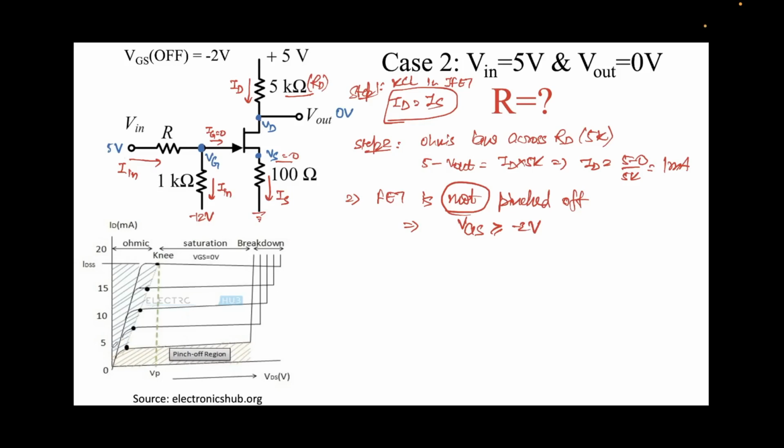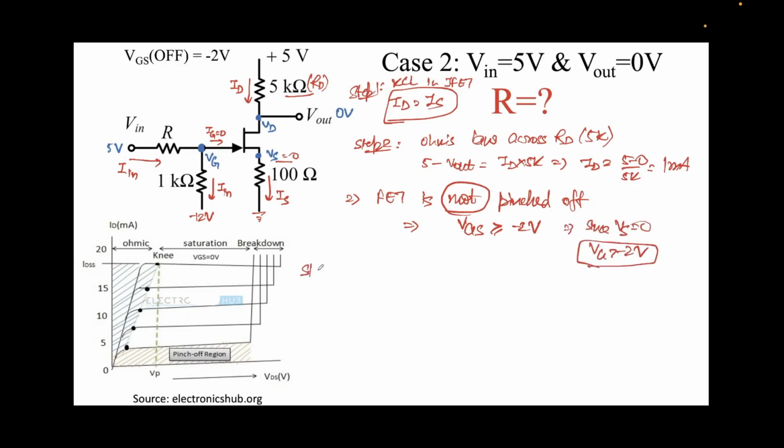You can assume we are operating very near to this vertical edge, somewhere over here. The VGS off is minus 2 volts, and since VS is 0, VG should be greater than minus 2 volts. This is the condition that we have over here.